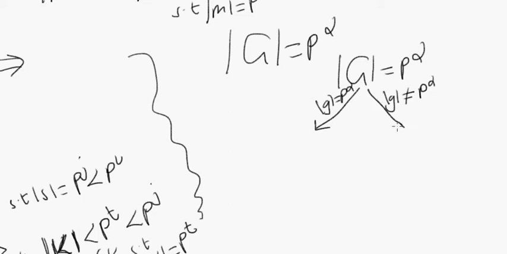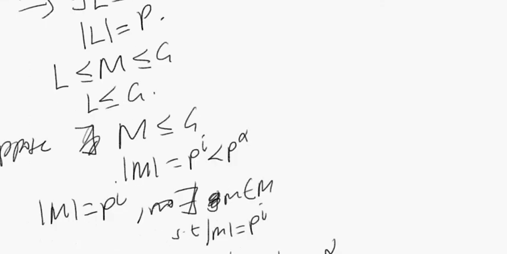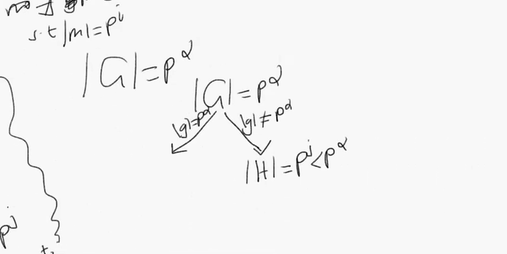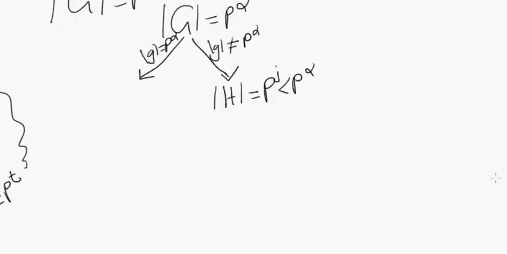All right. Then can we at least find a subgroup H of G, right, such that the order of H equals p to the j, where p to the j is strictly less than p to the alpha, right? So if we can find such a subgroup, can we say the following?